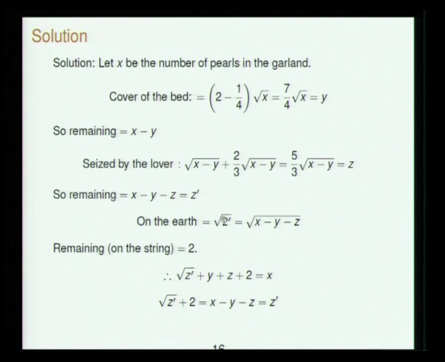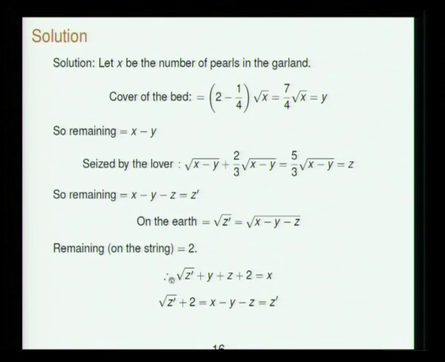So whatever is on the earth, that is root z prime, plus whatever was on the cover of the bed, that is y, whatever was caught hold of by the lover, that is z. So root z prime plus y plus z, and 2 was remaining on the garland of the lady herself.